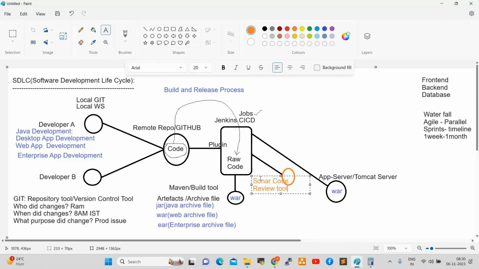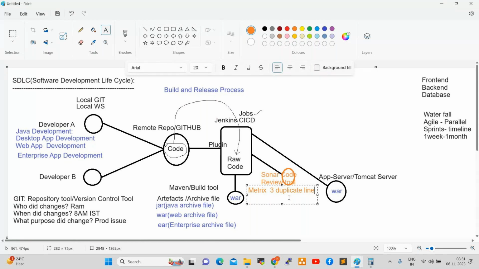In the Sonar code review tool, developers create some metrics. So what are metrics? Metrics are nothing but rules, like whether any duplicate lines or errors are there. In Sonar, developers create the metrics, and as per the metrics, Sonar will work. For example, if more than three duplicate lines, or two duplicate lines, are there, Sonar will scan that, review that, and inform the developers.